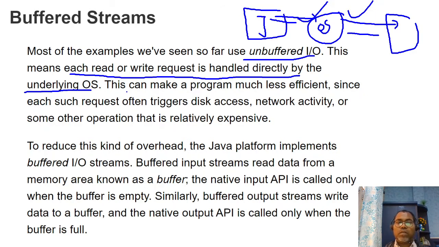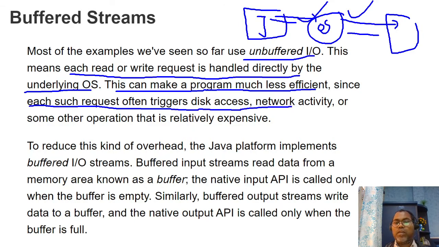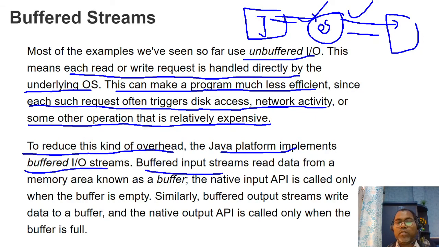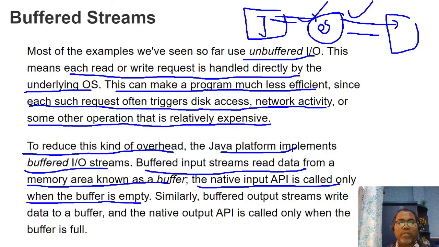Similarly, character-wise or byte-wise, you are using the underlying OS call. So this can make the program much less efficient, since each request often triggers disk access, network activity, and some other operating system tasks that are relatively expensive. Due to the disk access and the OS involvement for each character, you get a slower application. So to reduce this kind of overhead, the Java platform implements buffered IO streams. Buffered input streams read data from a memory area known as a buffer, and the native input output is called only when the buffer is empty.